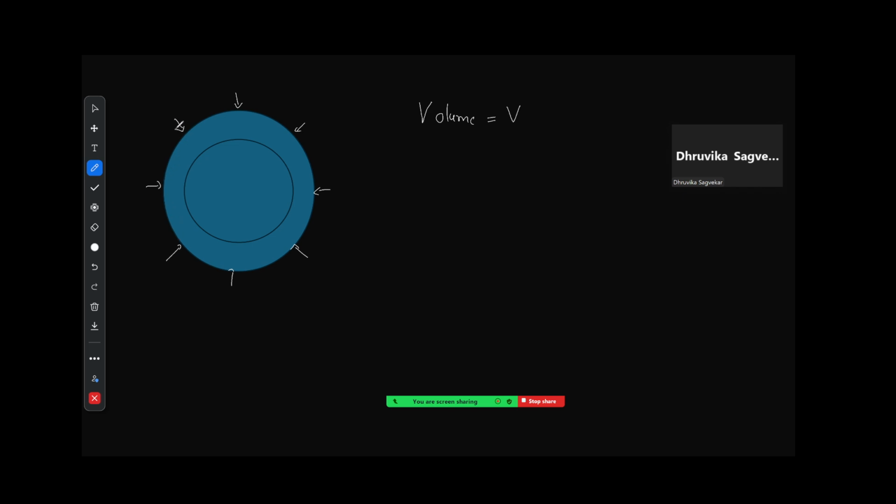Now the force is applied over an area, so force upon area in this case will turn out to be pressure. And it is applied on a bulk, so we can say that this is bulk stress.